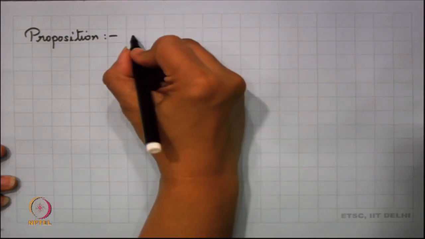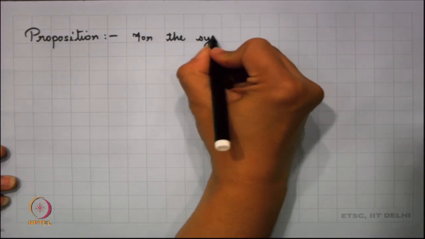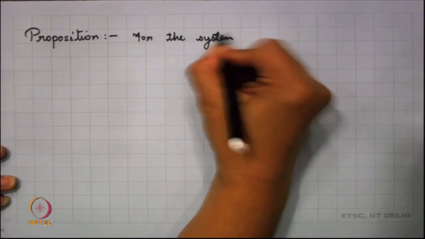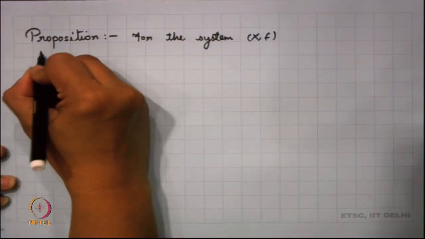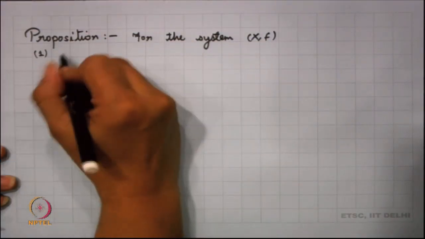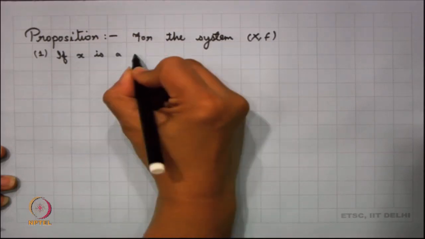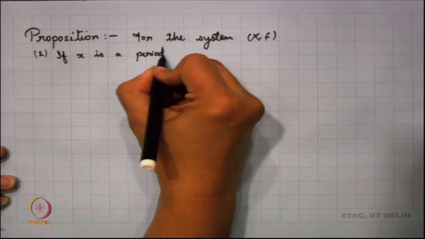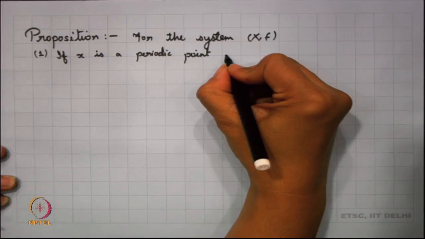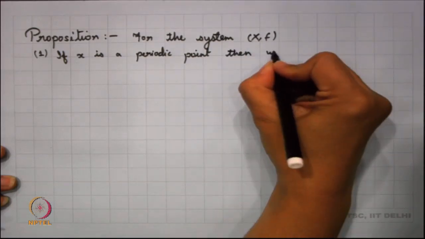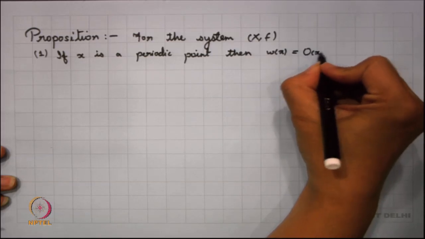Again, for the system, if x is a periodic point, then the limit set of x is the same as the orbit of x.